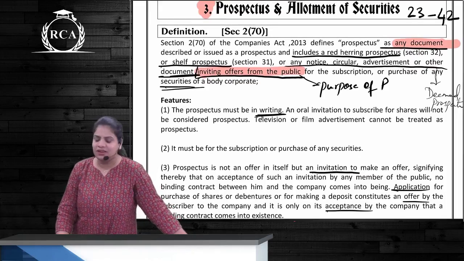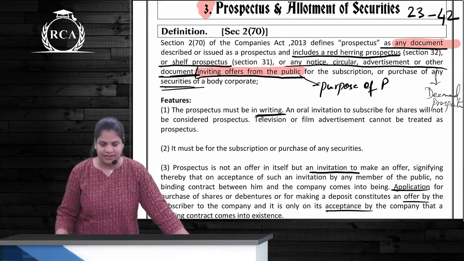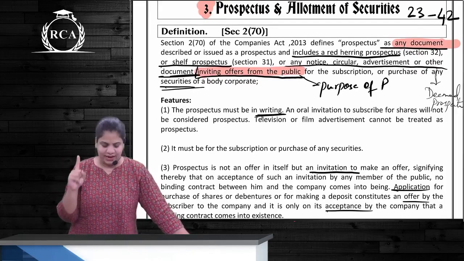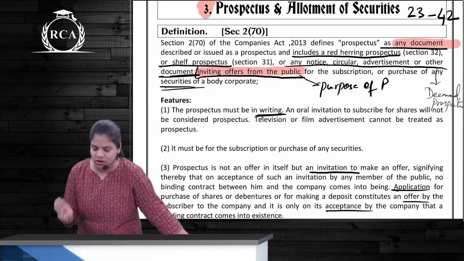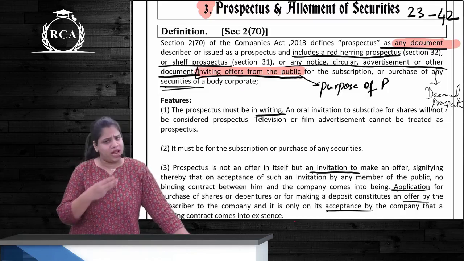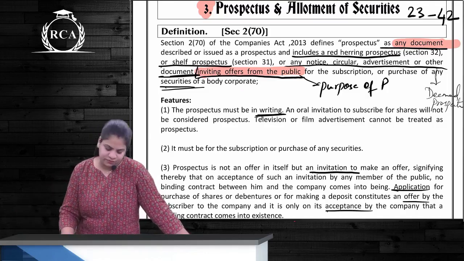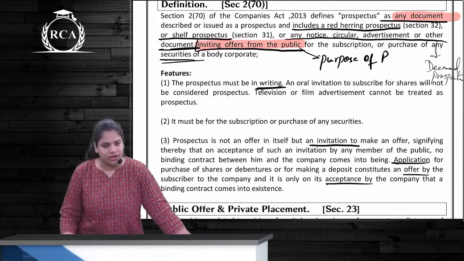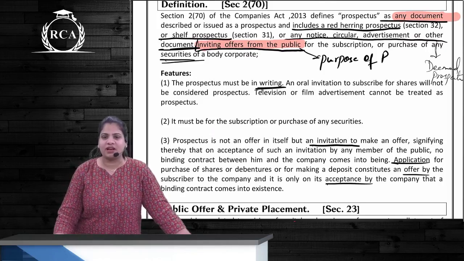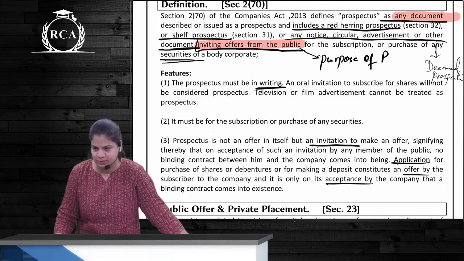Prospectus is any document described or issued as a prospectus, includes RHP, shelf prospectus, or any notice or circular or advertisement or any document which is inviting subscriptions from the public for purchase of securities of the body corporate. So whenever a company goes for a public issue, it will have to issue compulsorily prospectus.